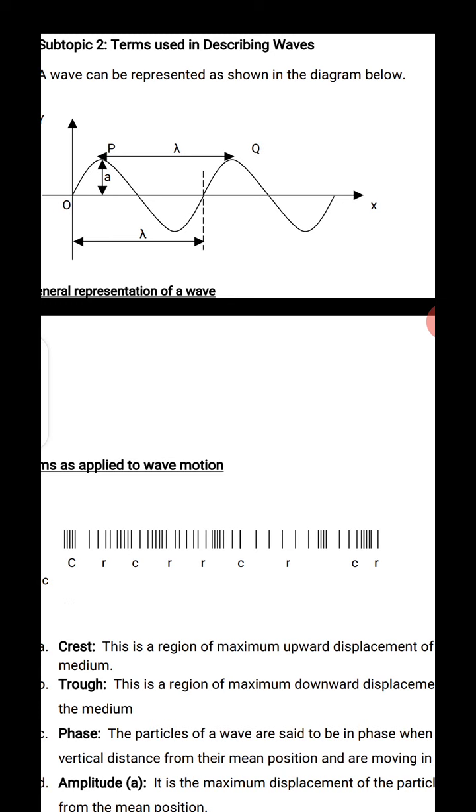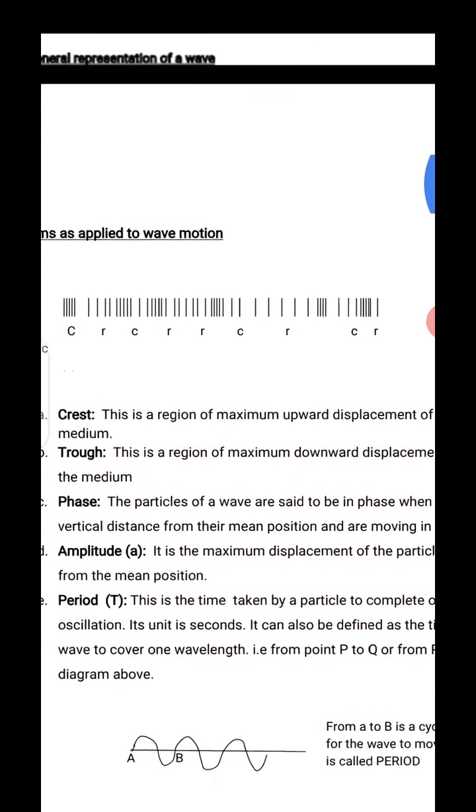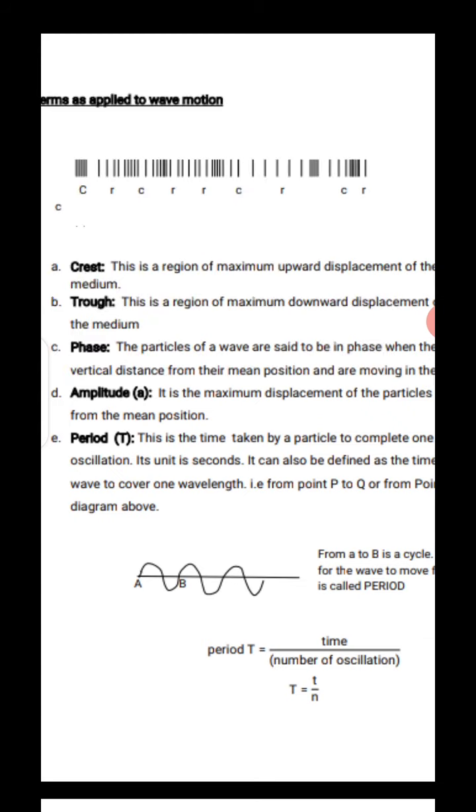So that's why we say wavelength is a distance or a length to complete a cycle. So a cycle can be from trough to trough, or from crest to crest, or from any two successive or corresponding distances in phase. Any two corresponding distances in phase. The length is the wavelength.